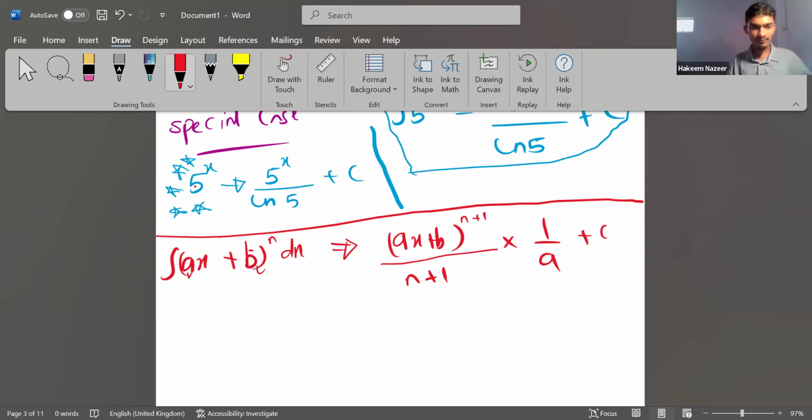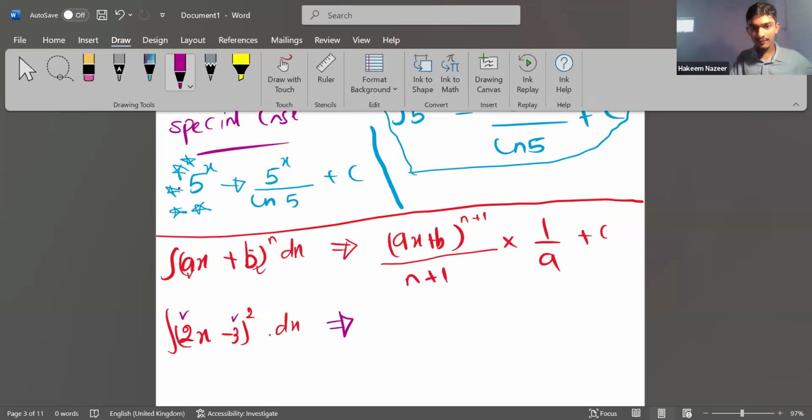For an example, when we are given a question like this, (2x minus 3) to the power 2 dx. Then just a simple thing. This is the a, this is b, right?